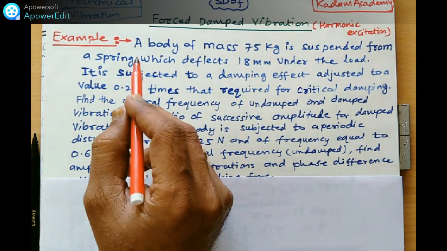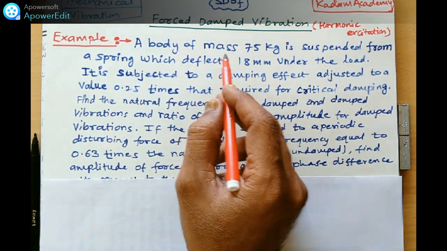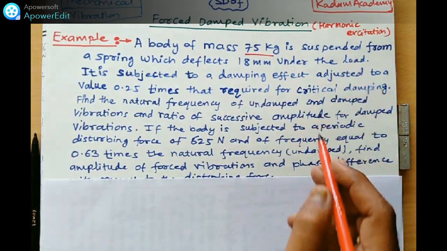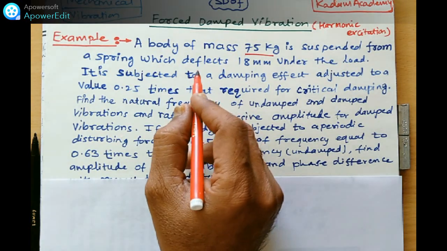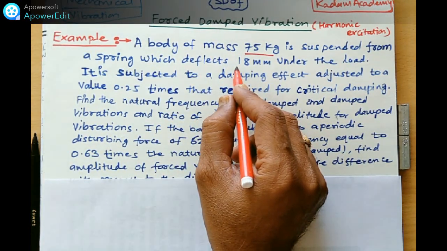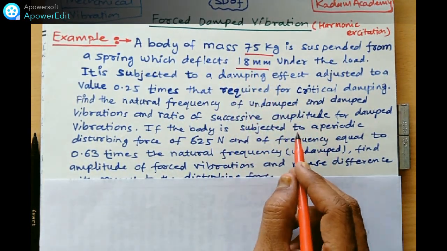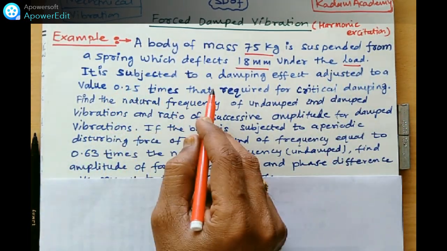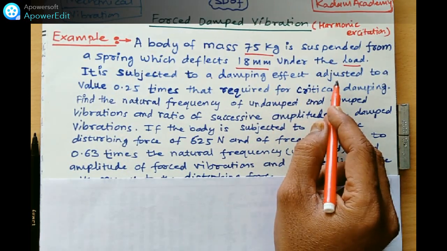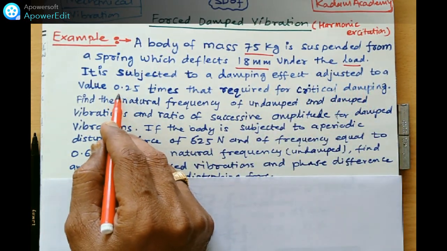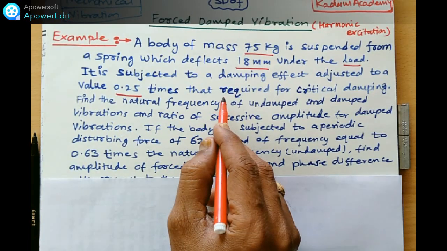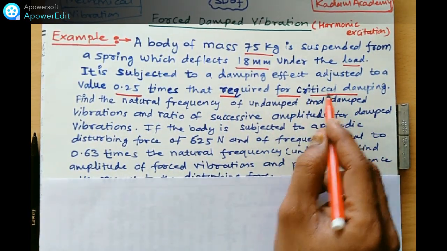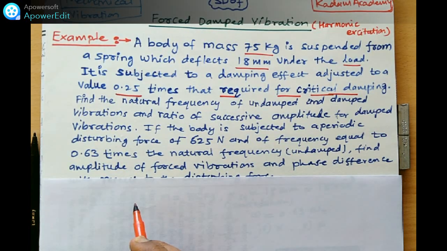So I'll read the numerical. A body of mass, what is the mass? 75 kg, is suspended from a spring. The spring deflection is given as 18 mm under the load. It is subjected to a damping effect adjusted to a value of 0.25 times that required for critical damping. See here, this is the very important term.